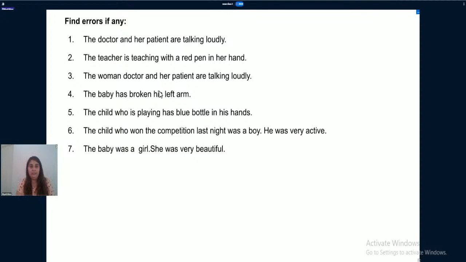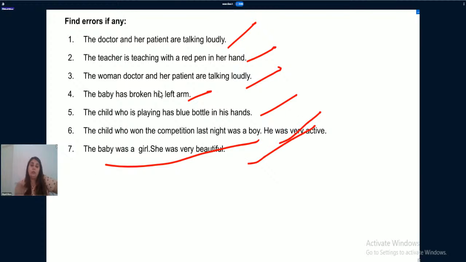Find errors if any. The doctor and her patient are talking loudly. The teacher is teaching with a red pen in her hand. The woman doctor and her patient are talking loudly. The baby has broken his left arm. The child who is playing has blue bottles in his hand. The child who won the competition last night was a boy. He was very active. The baby was a girl. She was very beautiful. Okay.